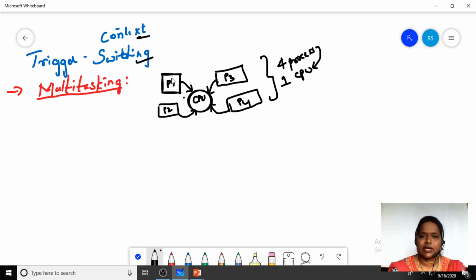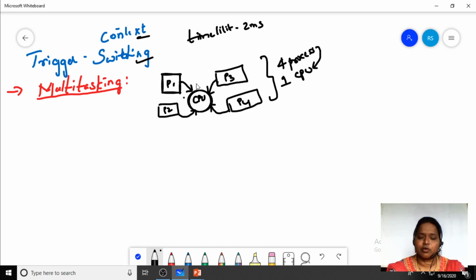So we do many things in order to have the context switching. Suppose we keep a time limit of 2 milliseconds for each and every process, and here we have 4 processes.